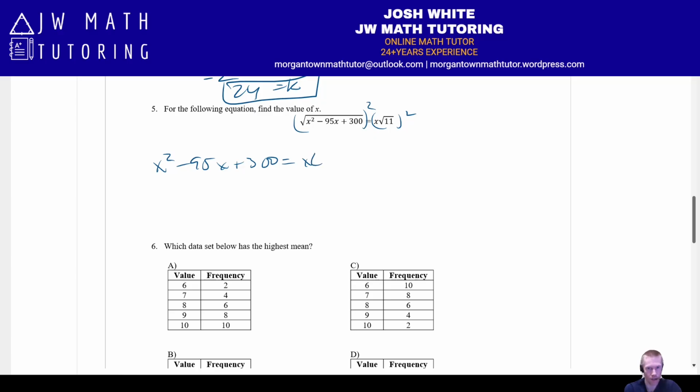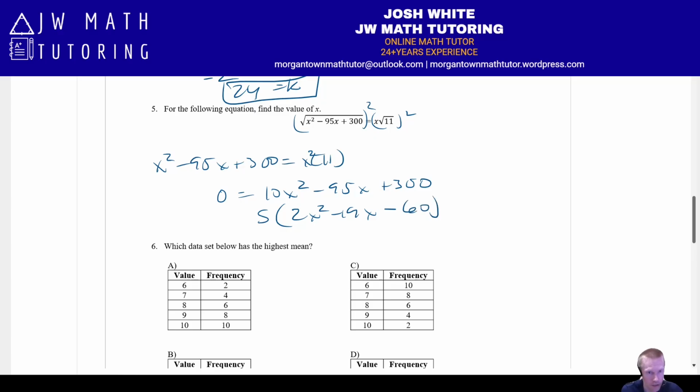Okay, and you would get x squared times 11, or 11x squared. Then if you bring everything over to the right, you get 10x squared minus 95x plus 300. At this point, you could just go to Desmos. I mean, I already know how this factors, so I'll just show you. It's much easier to factor it if you pull the common factor of 5 out front. And let me just note, sorry, these signs would need to be switched when I pull them over. It's minus over here, so it becomes plus. It's plus over here, so it becomes minus. Okay, that's plus, that's minus, just checking my work.